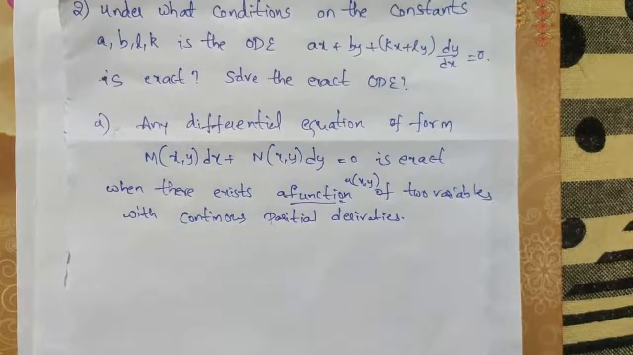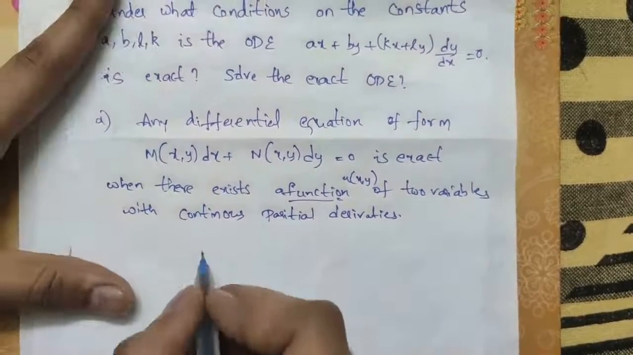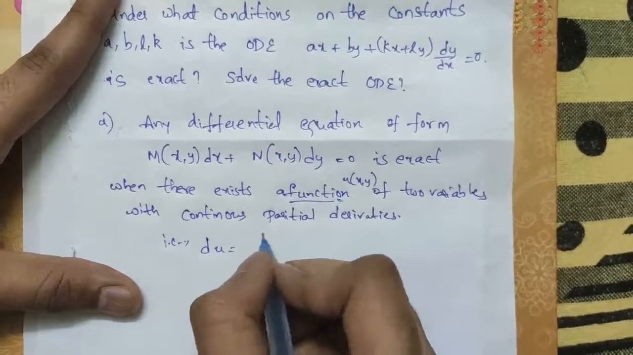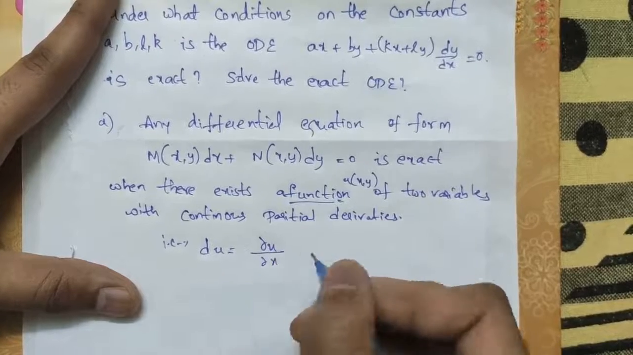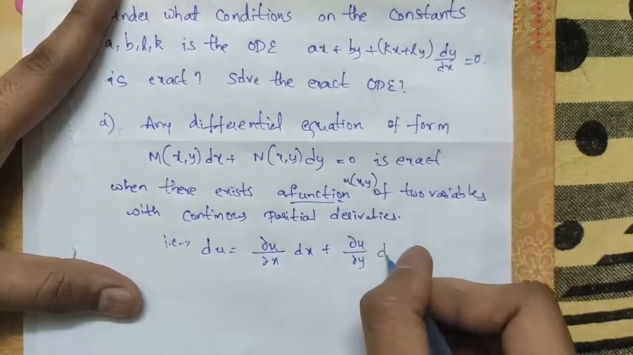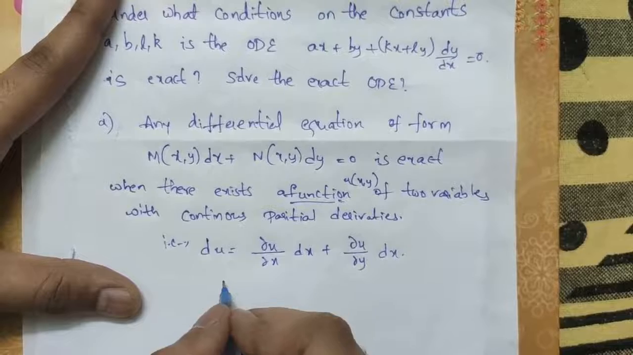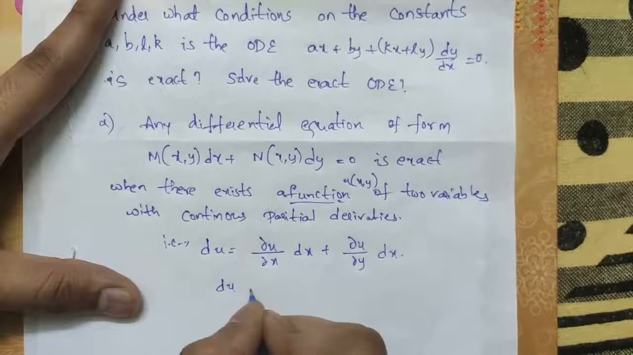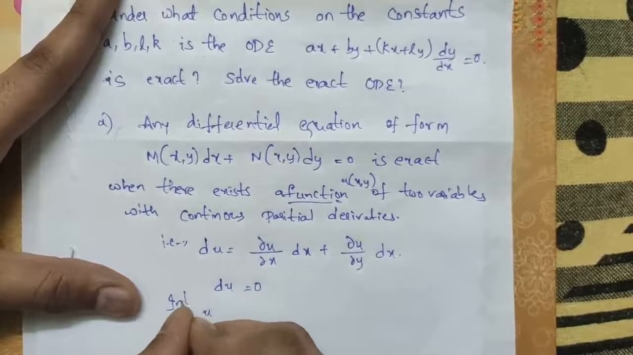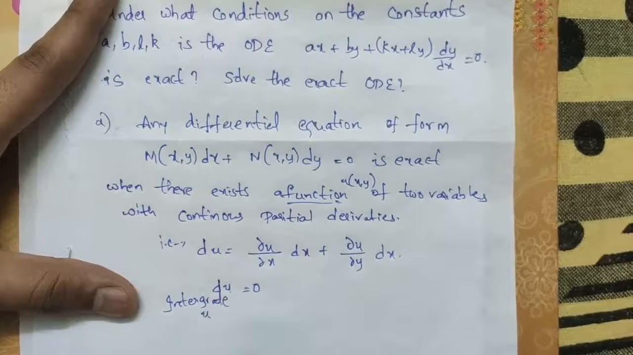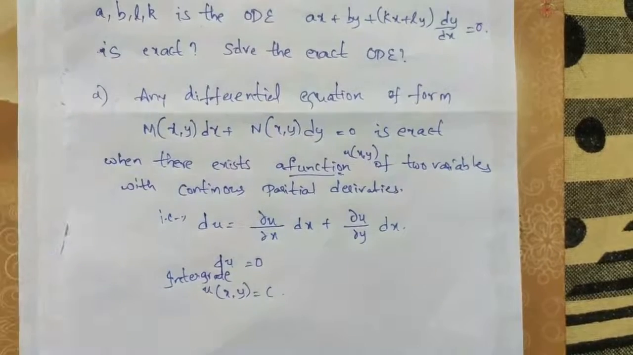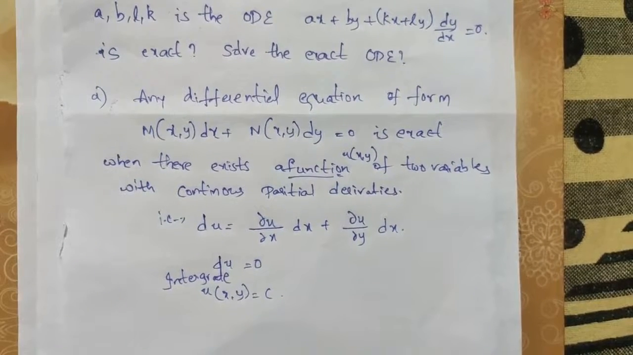For a continuous function of two variables with continuous partial derivatives, du = ∂u/∂x dx + ∂u/∂y dy, and the exact form will be du = 0. Then integrating this du, you will get u(x, y) = c. Okay, this is the condition for the exact ODE.